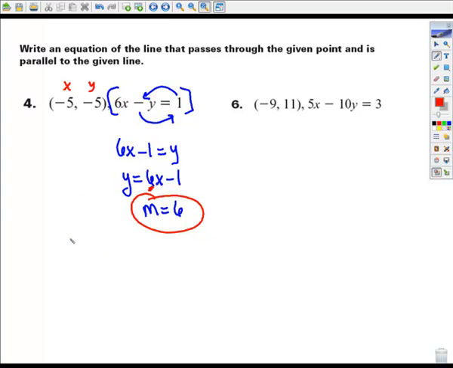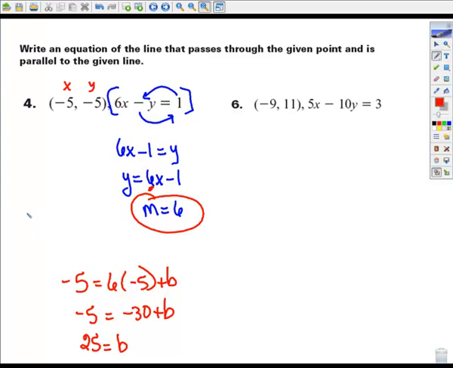So recall, there's your x, there's your y. So we go negative 5 equals 6, my slope, times x, which is also negative 5, plus b. Negative 5 equals negative 30 plus b. I'll add the 30 to get a positive 25 for b. So my equation is y equals 6x plus 25. This would be parallel to this line right here.